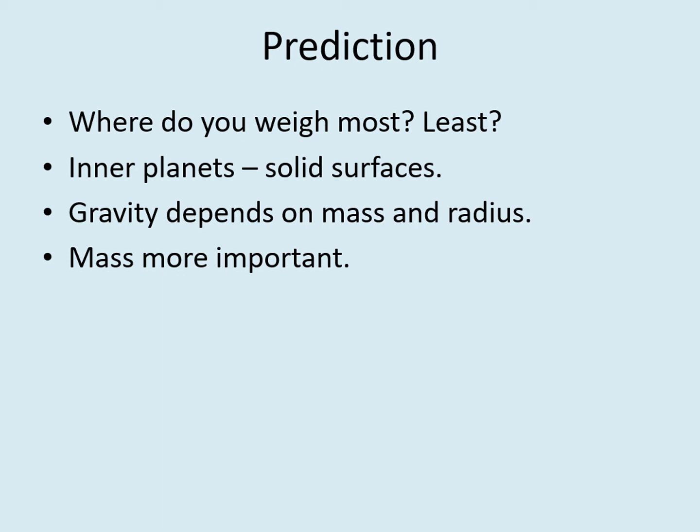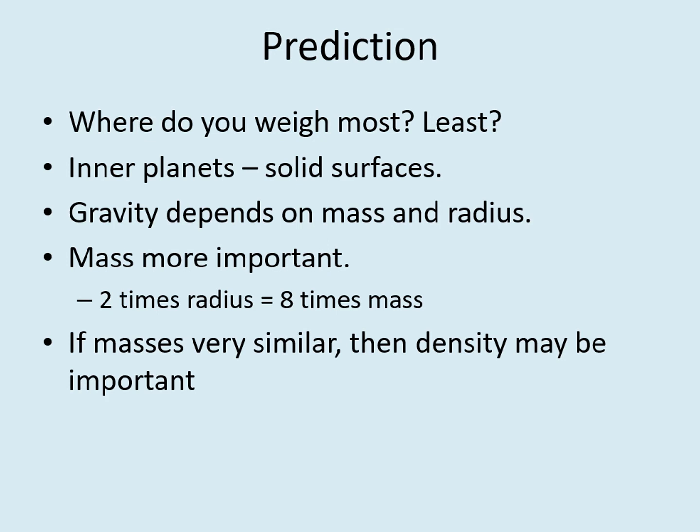That's because mass changes much faster than radius. If you double the radius of a planet without changing what it's made of, then the mass goes up 8 times. So in general, bigger planets will have stronger gravity. Note that if two planets have almost the same size, then it's possible for the bigger one to have slightly smaller gravity than the smaller one, if the smaller one is denser. But this only comes up in those rare cases where the two planets are very close in mass. So usually you won't have to worry about this.